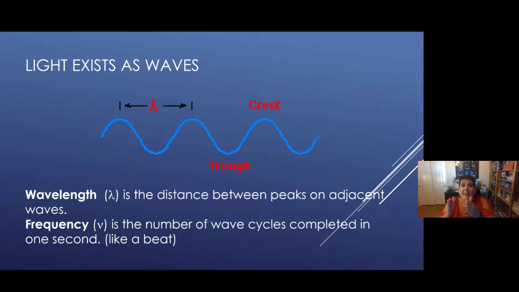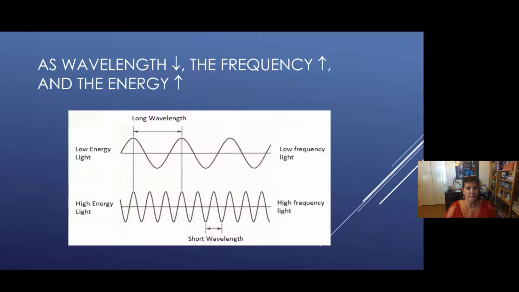So if we have a little bitty short wavelength, then a whole bunch of waves go by in a second, and the frequency is fast. If we have a long wavelength, then during a second, only a couple of waves may go by, theoretically speaking. So the frequency is slower. It's a low frequency. So again, the frequency is kind of like that beat for the wave.